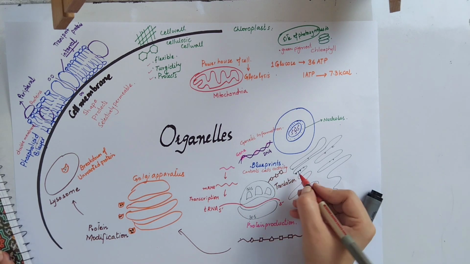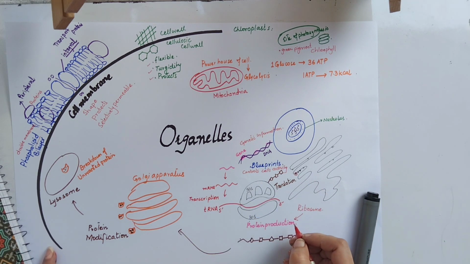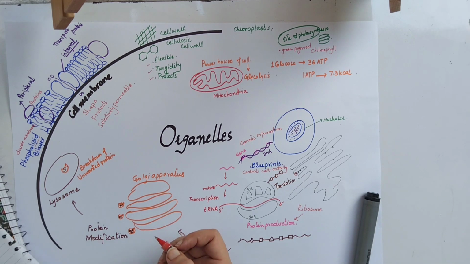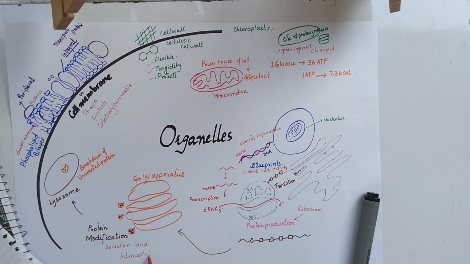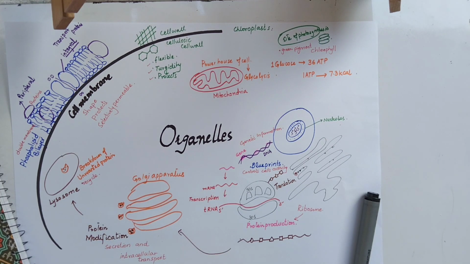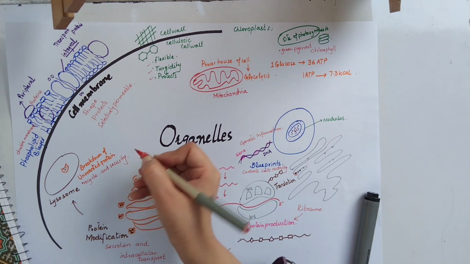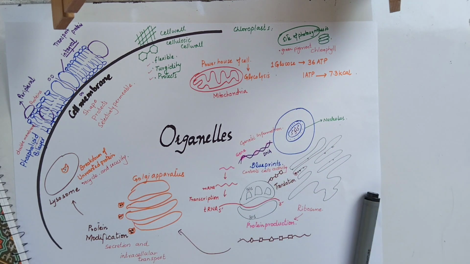Now we have discussed all the organelles, how they are specialized. The ribosome is the protein factory, you can simply say. You can simply say that the Golgi apparatus is responsible for protein modification, and we can also say that they are responsible for secretion. And the lysosomes have very special enzymes in them which are able to break down the proteins that are not correct. So they have proteases which are particular to the lysosomes.